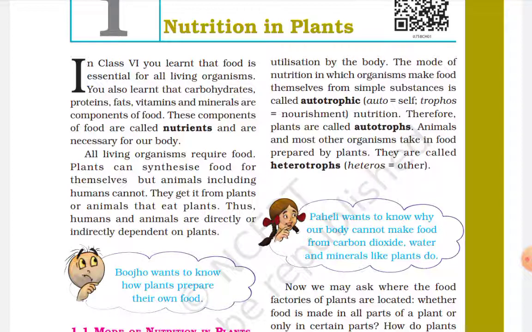Animals and most other organisms take in food prepared by plants. They are called heterotrophs. Hetero means other.